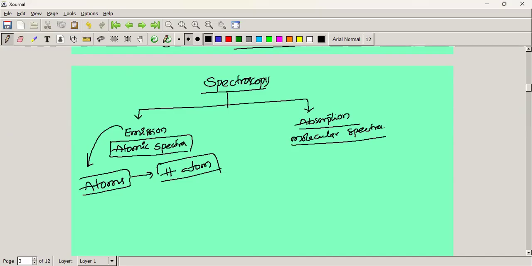Electromagnetic radiation is absorbed by the hydrogen atom, which contains one electron, and the electron is excited from a lower energy level to a higher energy level. When it comes back to its original level, it emits the radiation. By that we get a series of lines, called the Lyman series, Balmer series, Paschen series, Brackett series, Pfund series, etc. So in emission spectra, we get lines.